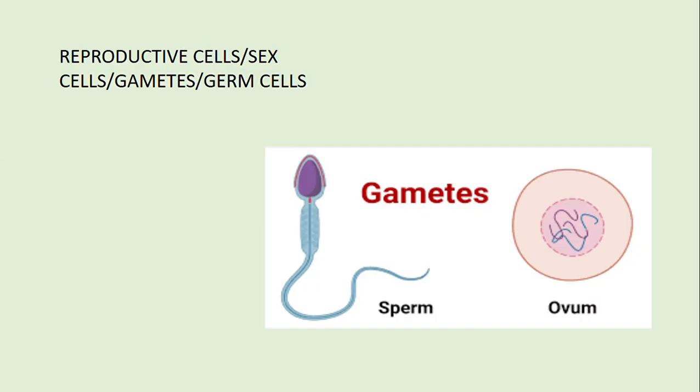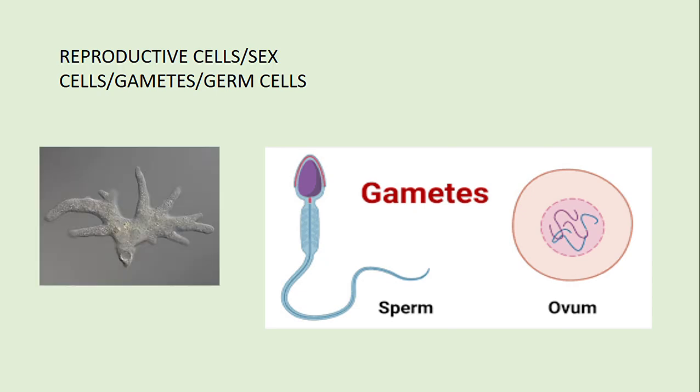Now, there are some specialized cells present in the bodies of organisms. These cells can be called reproductive cells, sex cells, gametes, or germ cells. Some organisms, like humans, do have these gametes, such as a sperm or an ovum, and meanwhile, some, like amoeba, do not have any reproductive cells at all. This will be very important to us when we discuss the various modes of reproduction, that is asexual and sexual reproduction. But for now, this is something that we have to understand.